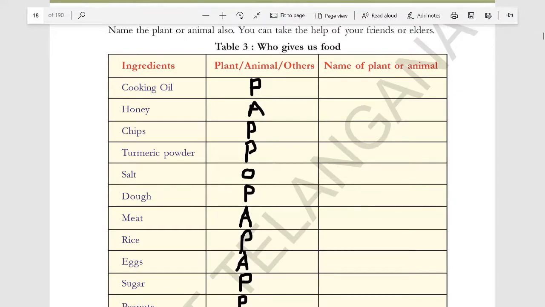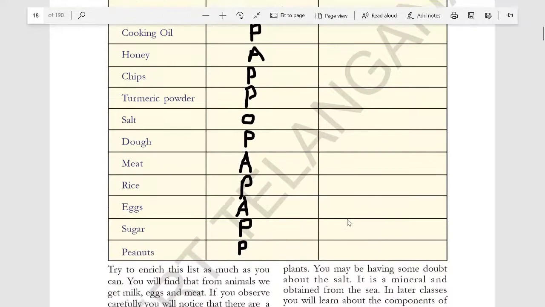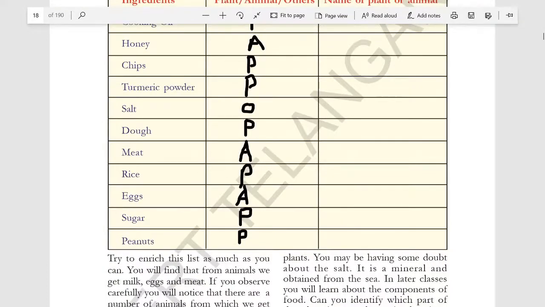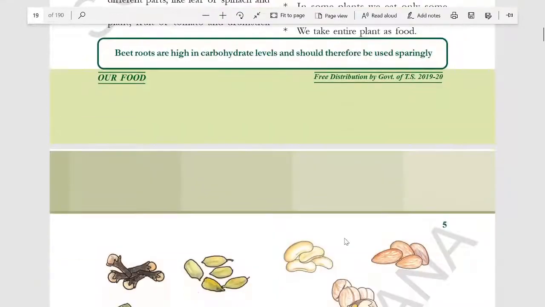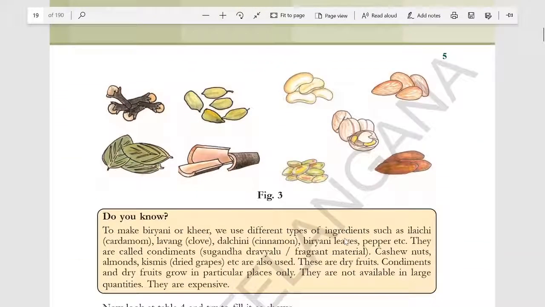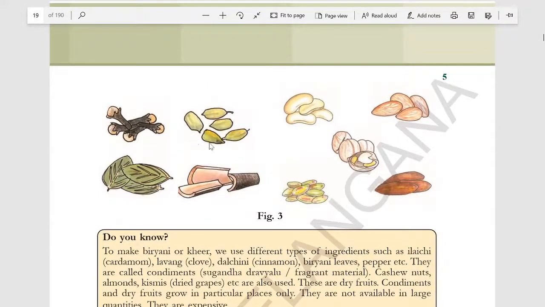Meat, that is animals. Write goat or sheep or a chicken, okay, you can write it. Rice, that is rice plant, paddy. Eggs, animal, right? Hen. Sugar cane, that is a plant, right? Sugar cane. Peanuts, that is a plant, right? Peanut plant. Likewise, all these things we use.